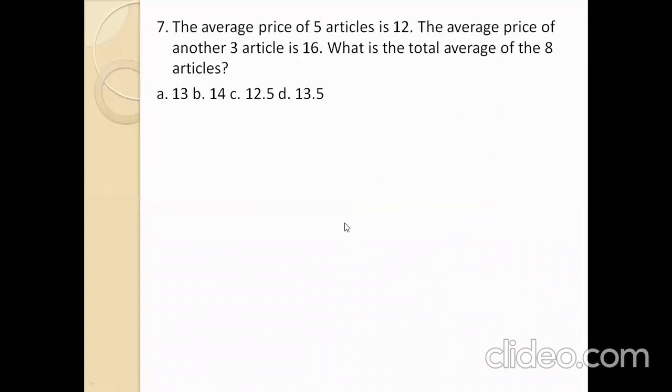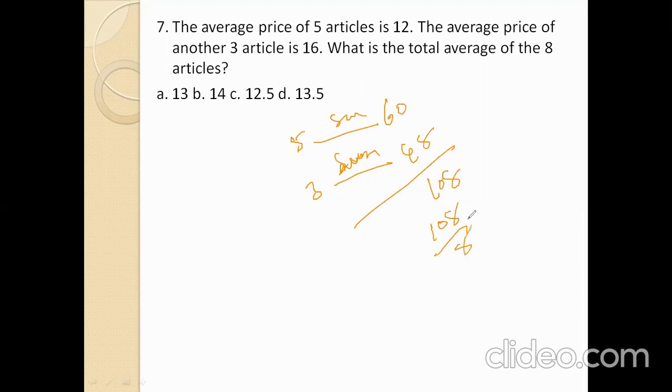Next. The average price of 5 articles is 12. The average price of another 3 articles is 16. What is the total average of 8 articles? The 5 articles average is 12, so the sum is 12 into 5, 60. The 3 articles average is 16, so the sum is 3 sixteens, 48. The total is 108. Total articles is 8, so 108 by 8 is 13.5. Option D is the right answer.